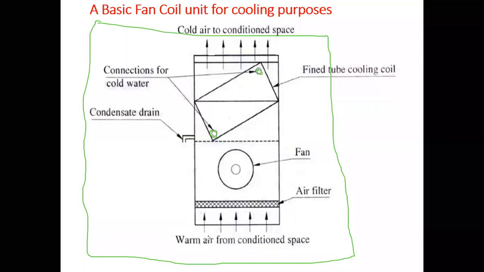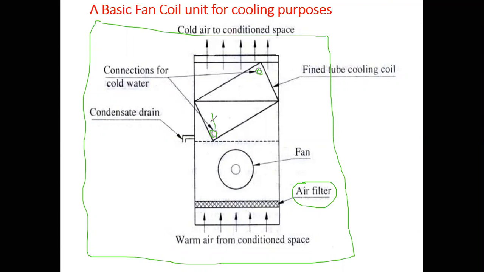Now the warm air from the conditioned space will first be passed through an air filter, where we have to remove its dirt and dust particles. Then this air will be passed to the fan, and the fan will blow air over a number of tubes. Here we can see the connection for cold water. There will be a number of tubes.